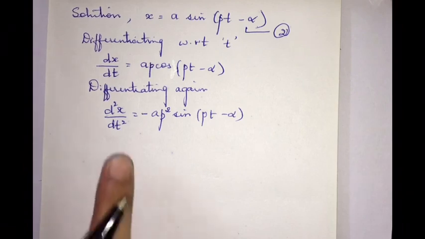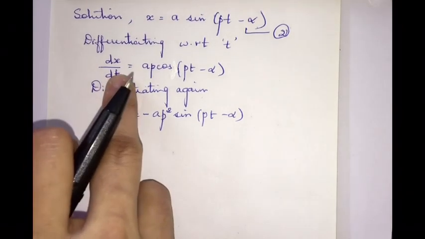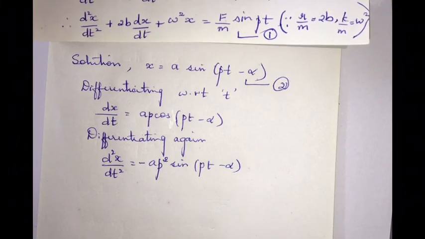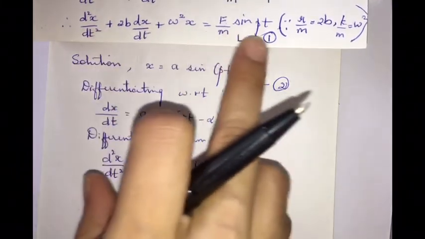So now I know what is d²x/dt², what is dx/dt, and what is x. So let us substitute all this in equation number 1.